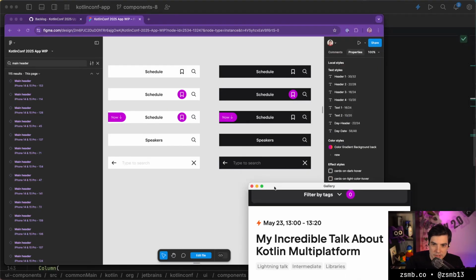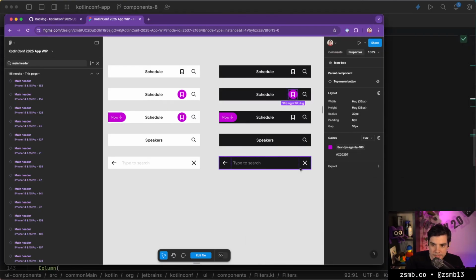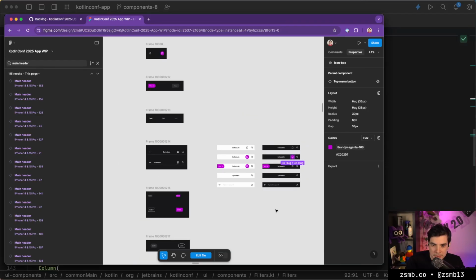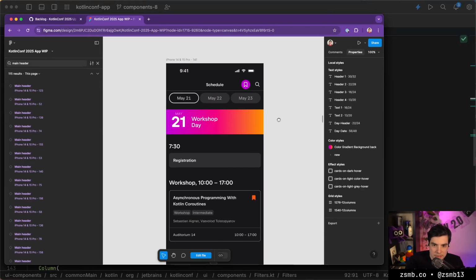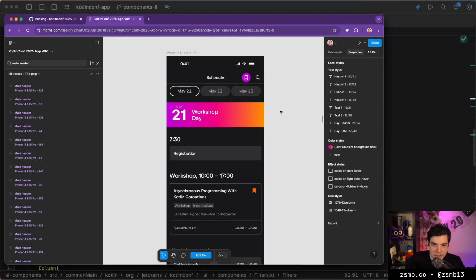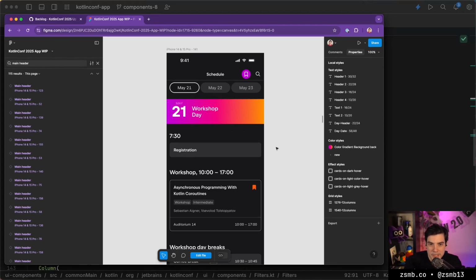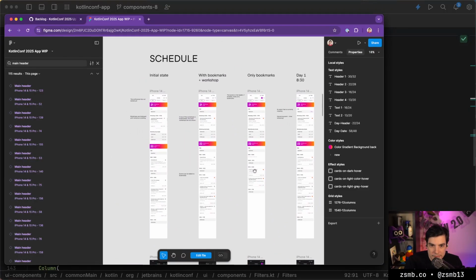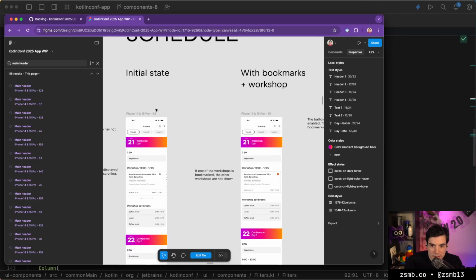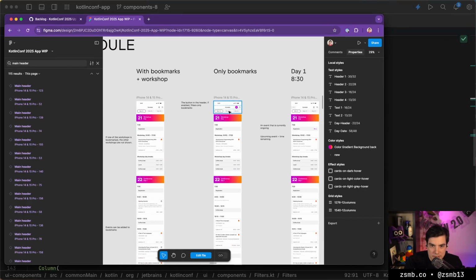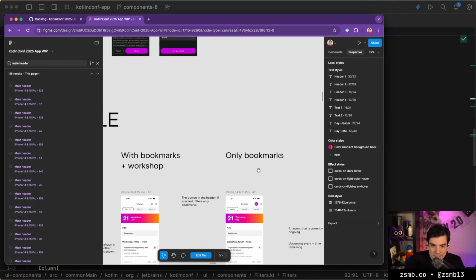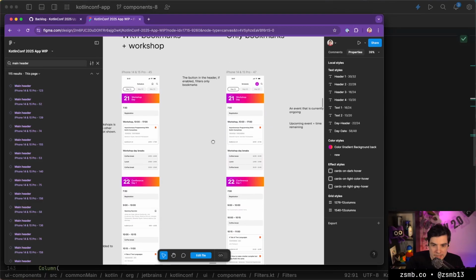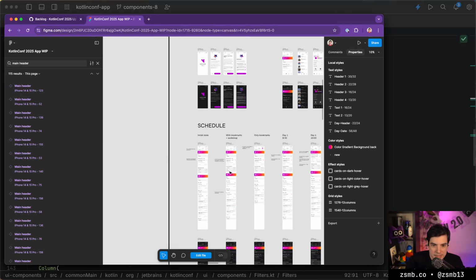There's, I don't know what the bookmark icon does. What could that possibly do? Let's keep looking. So there's a bookmark icon on top of the schedule. What happens if you click that bookmark icon? With bookmarks. Oh, only bookmarks. There we go. The button in the header, if enabled, filters only for bookmarked sessions. So that's like a super quick filter so that you have a view of only things that you have already bookmarked. That makes sense. Okay.